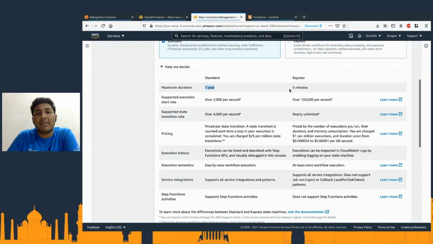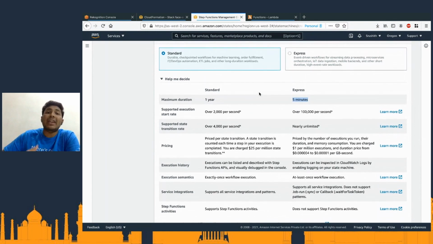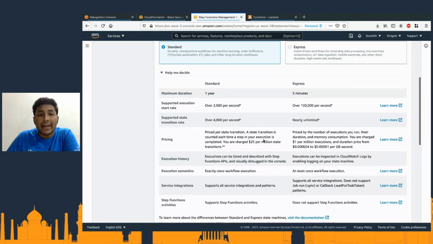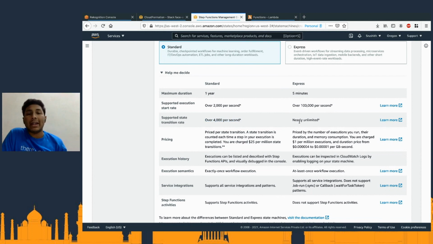For standard, the maximum duration is 1 year, whereas for express the maximum duration is 5 minutes. That means the step function can actually run for almost a year, whereas here it can run for a maximum of 5 minutes. The supported execution start rate is over 2,000 per second for standard, whereas for express it's almost a lakh per second. The state transition rate here is 4,000, but for express it's almost unlimited. Essentially, you can always go ahead and see the difference between both of them. But how is it going to help us decide? Standard is for very long running tasks, and it has a lot more features.